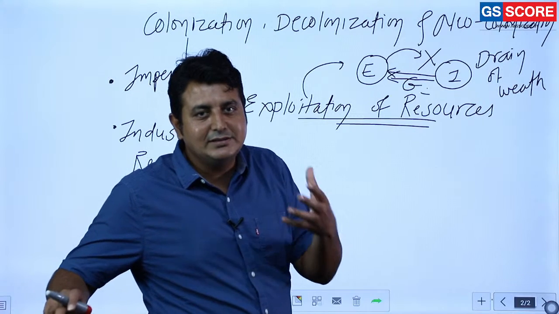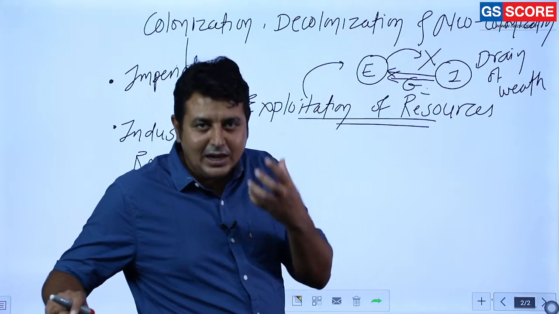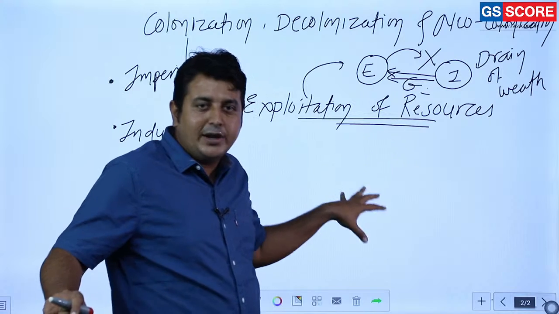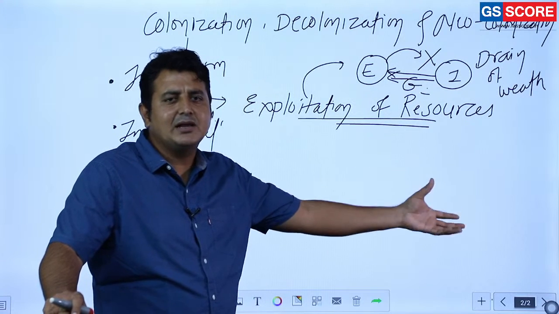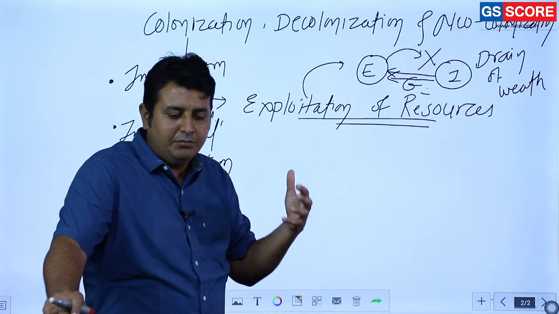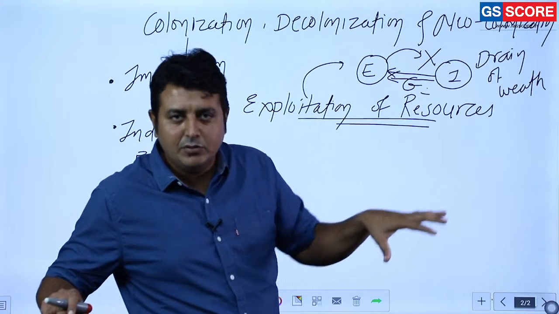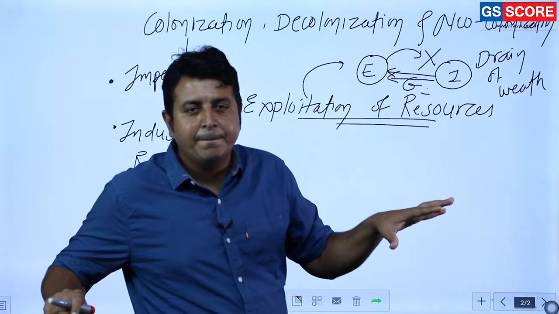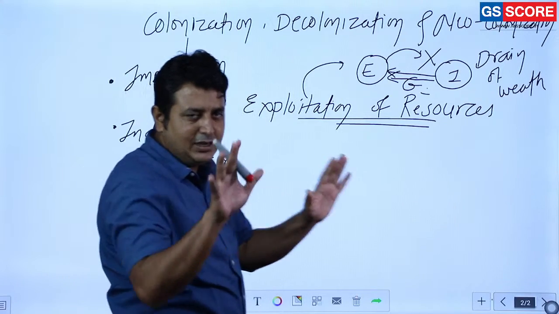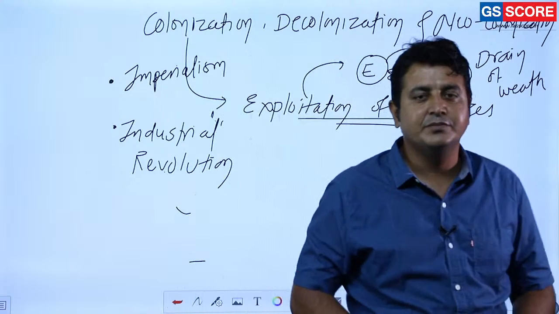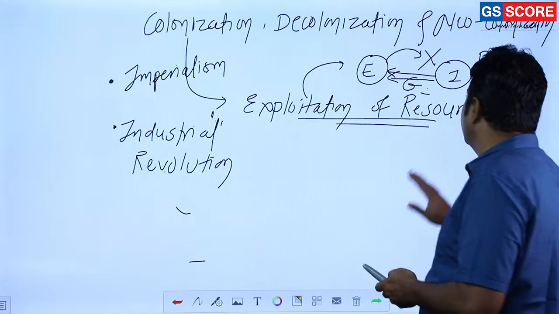They don't have any intention to rule these African or Asian nations, but God asked them to do so. But once these enlightened, educated people realized the true character of colonial power, they started agitating against them, and that leads to the beginning of national movements in all these African and Asian countries. So this is all about colonialism, a basic concept of colonialism. So how did the process of decolonization start?